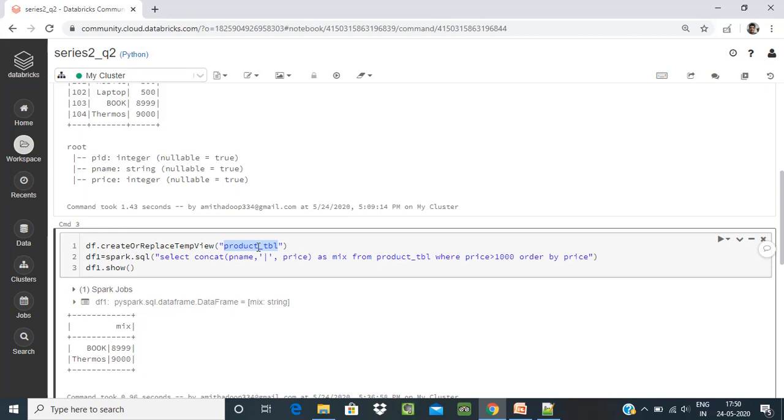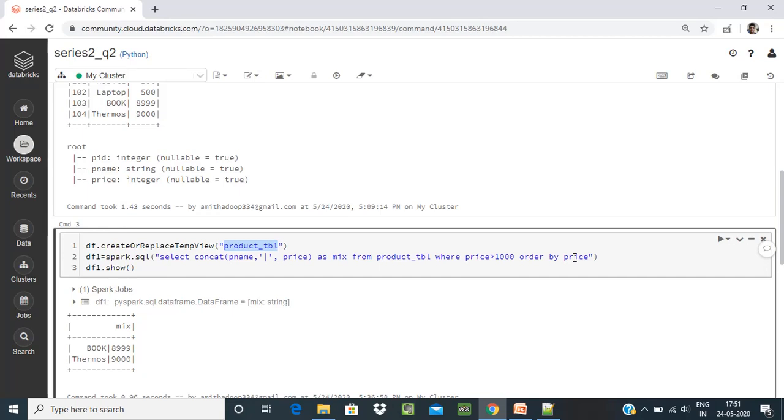It is like a view table, and you can simply write a query. I have written select concat pname pipe price. The concat method concatenates the values of two or three columns. Here pname is there, and I have given a pipe and then price, because as per the question a pipe is required between product name and price. I have given it an alias, mix, which is a column name, from productVL where price greater than 1000. It means I am filtering the data here, and order by price, so the data will be in ascending order.